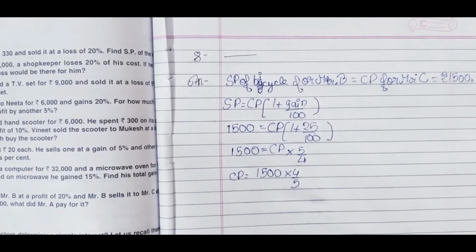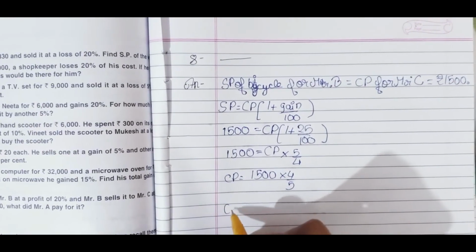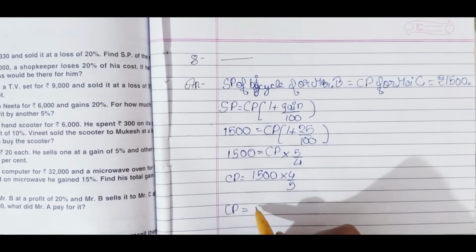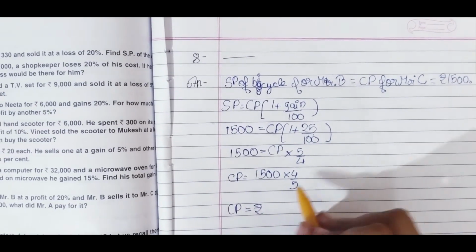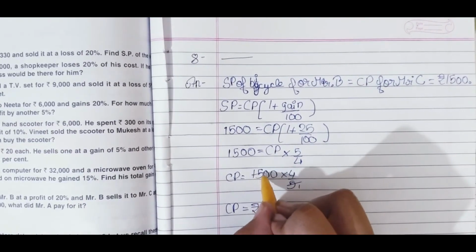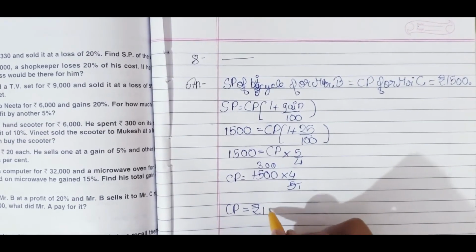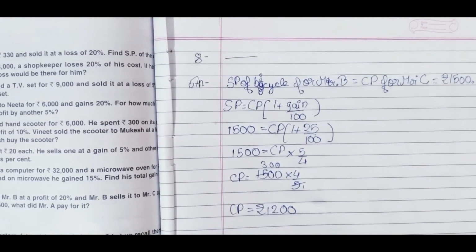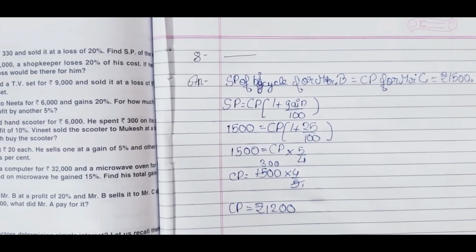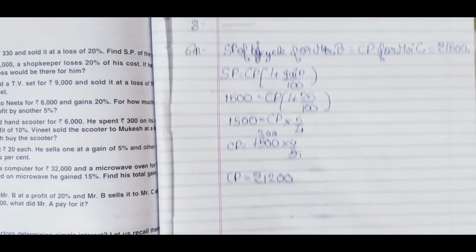Now we will cancel it. After cancelling, our CP will be 300 into 4, which is equal to rupees 1200. So guys, this was the first part of question number 8.